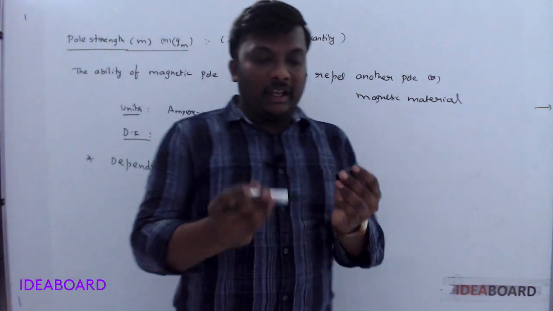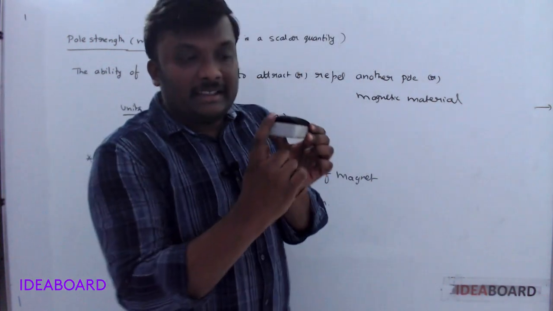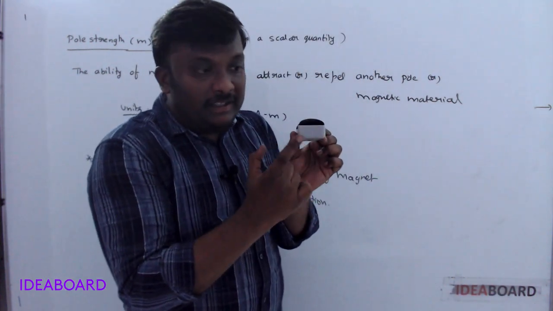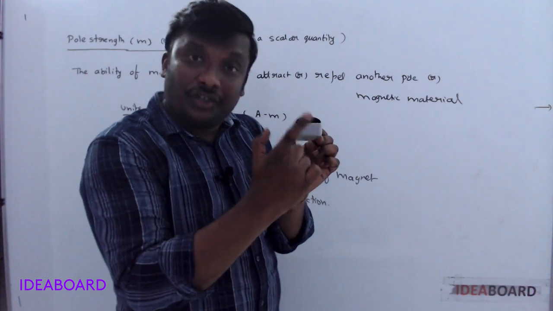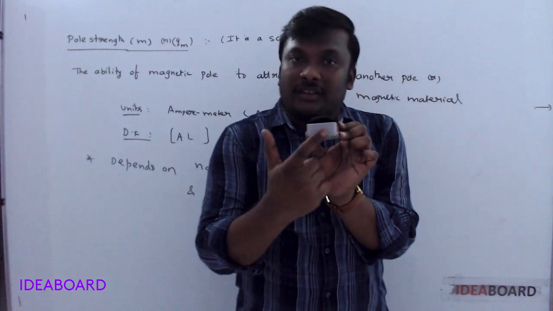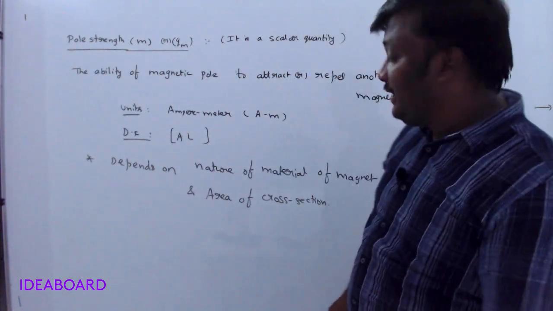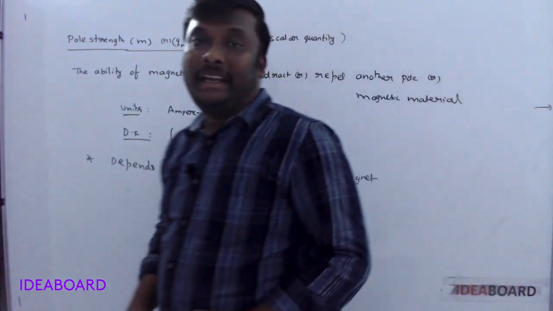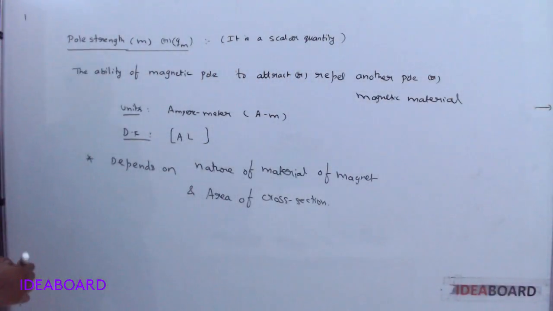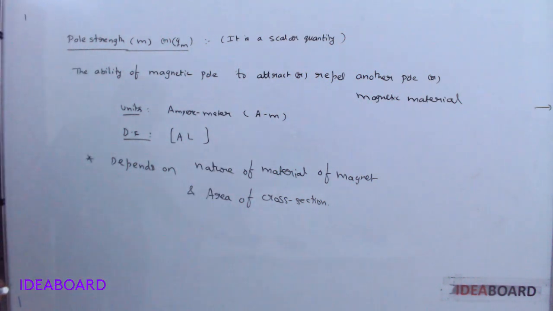For example, if you take a bar magnet like this, this is the area of cross section. If this area of cross section changes, pole strength changes. If the area of cross section is not changed, pole strength does not vary and depends on the nature of the material of the magnet. This is about pole strength.